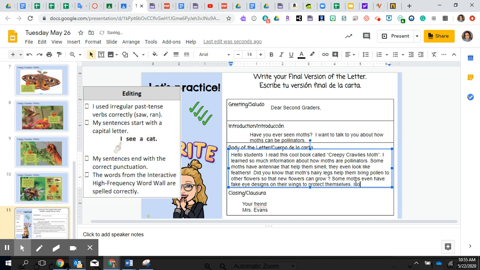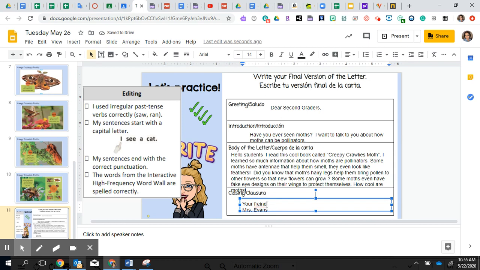You know how I'm going to say, how cool are moths? And I'm going to put an exclamation point right there. So then, I didn't even spell friend right. Oh my goodness. So let's go and put friend. But this is supposed to be a capital letter, that F. So your friend. And then I'm supposed to put a comma afterwards. Oh my goodness, I forgot so many different things. Your friend, Mrs. Evans.